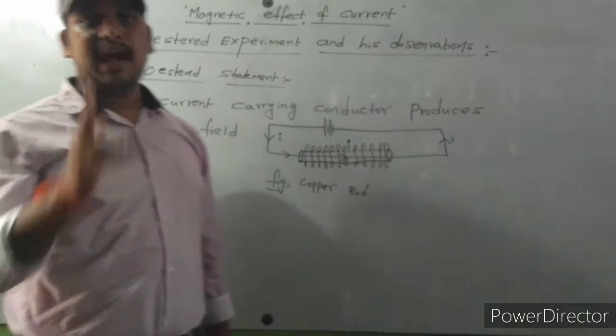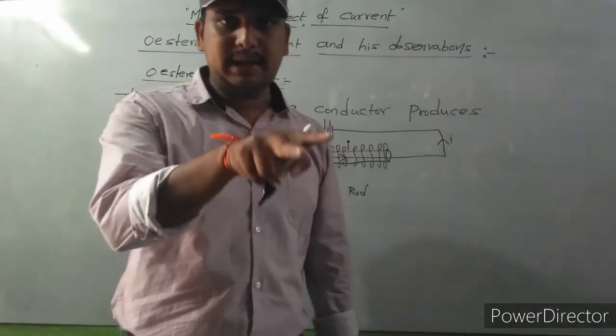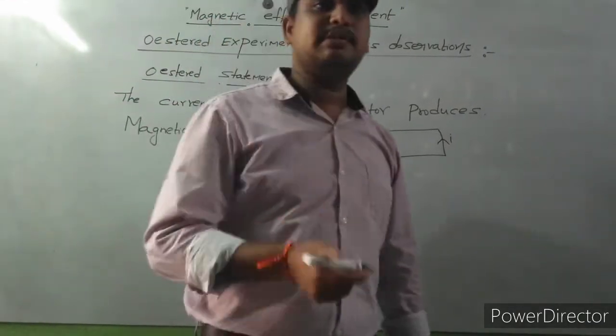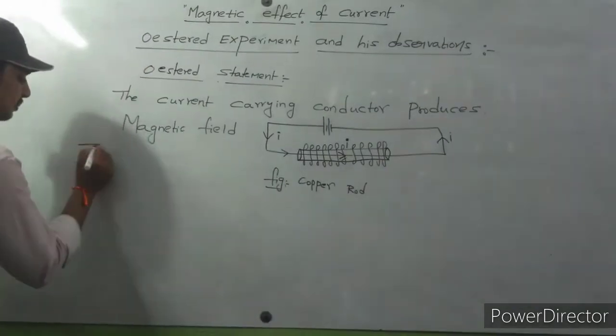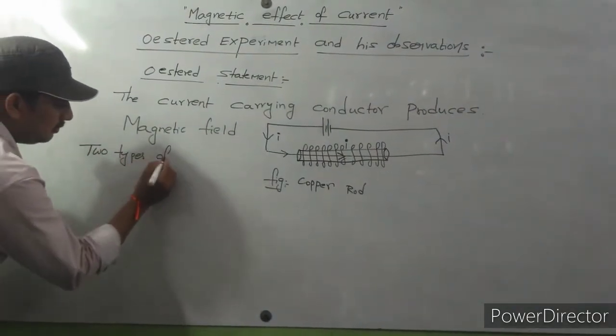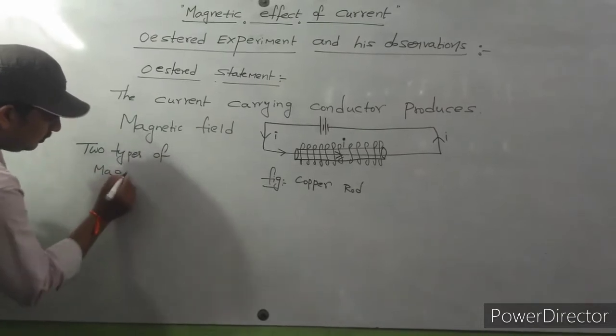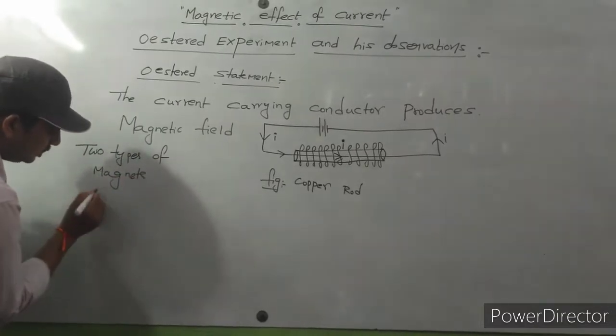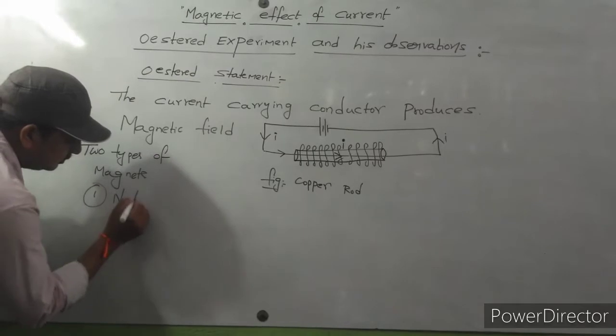My dear students, we have two types of magnets: natural magnets and artificial magnets. How many types of magnets do we have? Two types. First one is natural magnets.